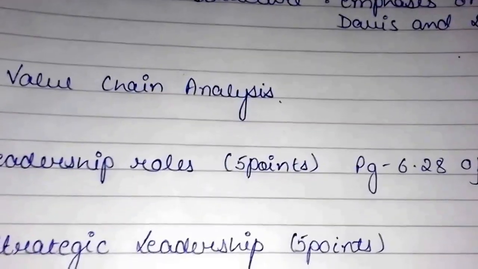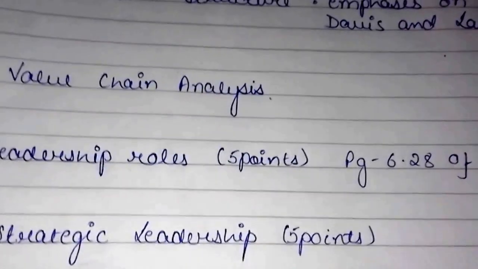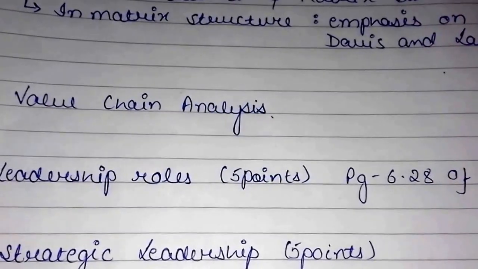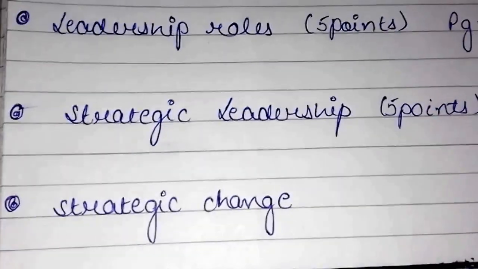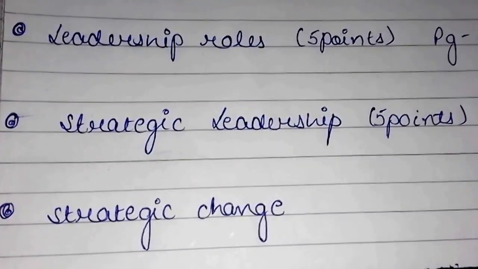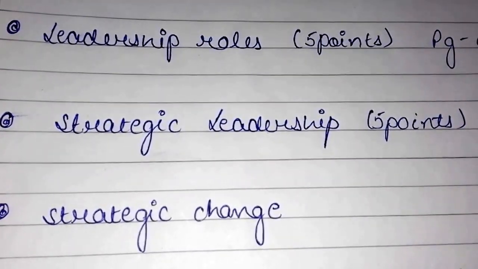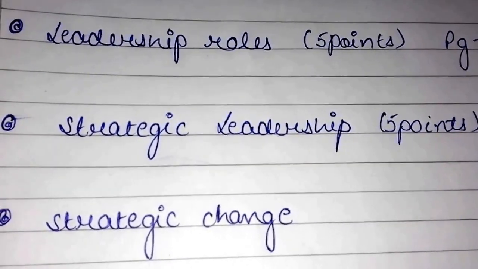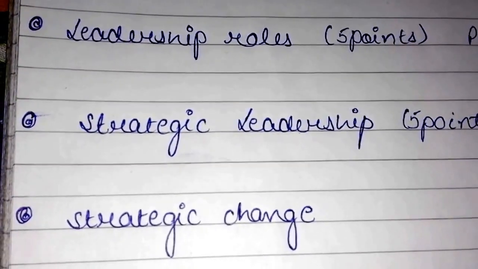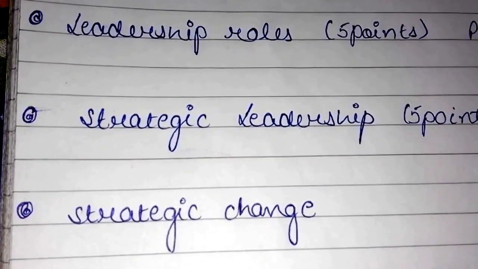Question 4 is strategic leadership. There are 5 points in this answer. Question 7 is strategic change. In strategic change, there are 2 topics: steps to initiate strategic change, and second is the Kurt Lewin change process. Put more emphasis on the Kurt Lewin change process as it is important from the exam point of view.